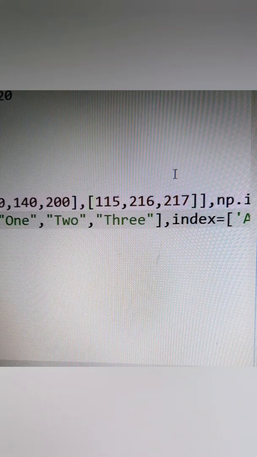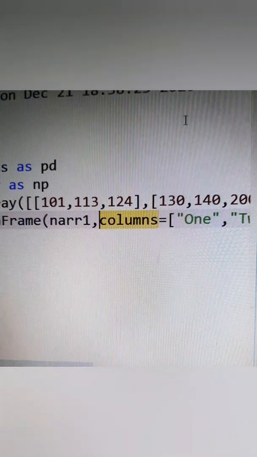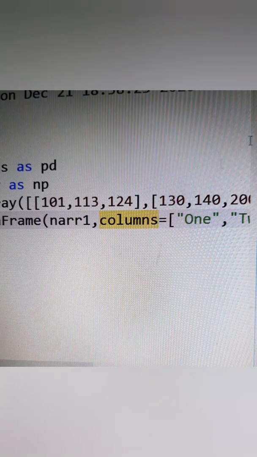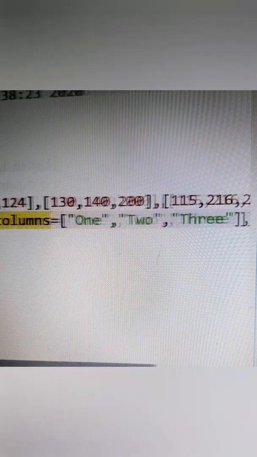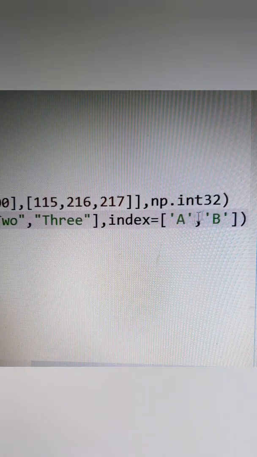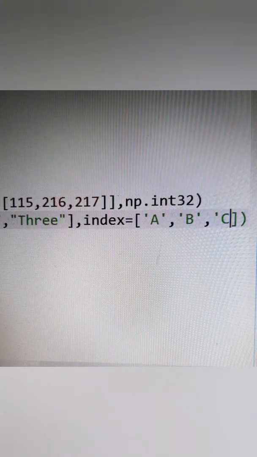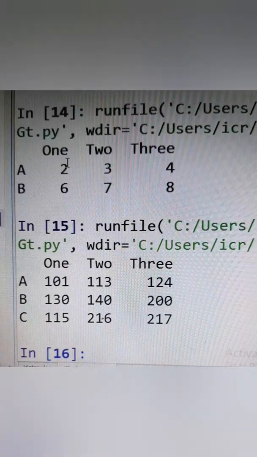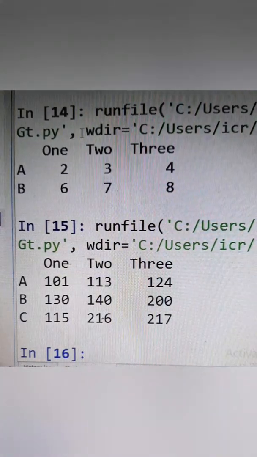and then NP, and in 32 we are giving, but since they have not specified that we should give columns or rows, if we directly put only this array into the data frame, naturally 0, 1, 2 will be coming as a numbering. Suppose I try to give the columns as 1, 2, 3 and the indexes I will give ABC. Why ABC? There are three lists, means three rows will be printed for all of them. So here we are getting a very simple program.